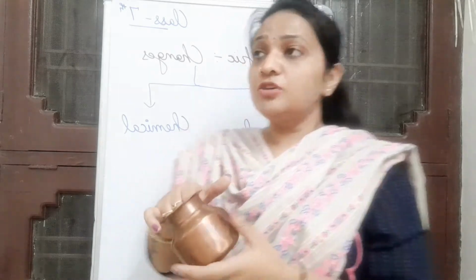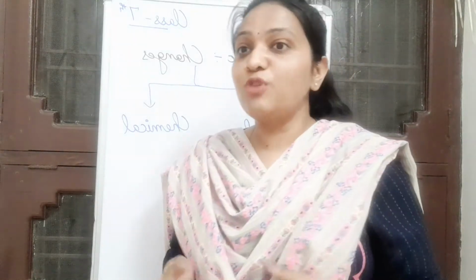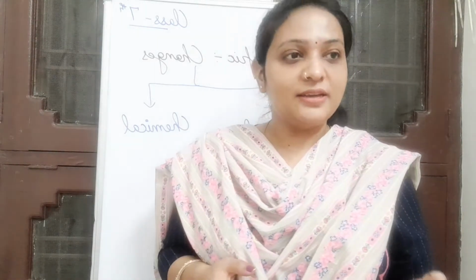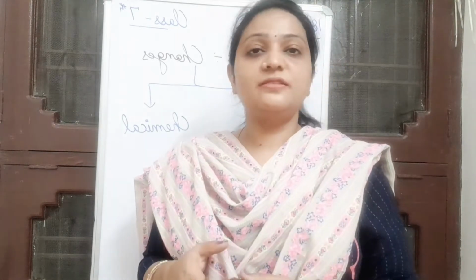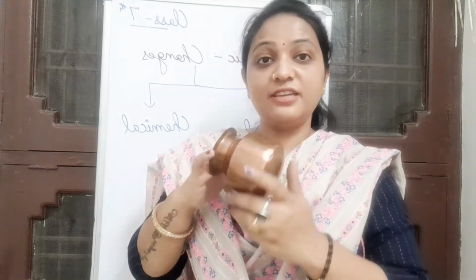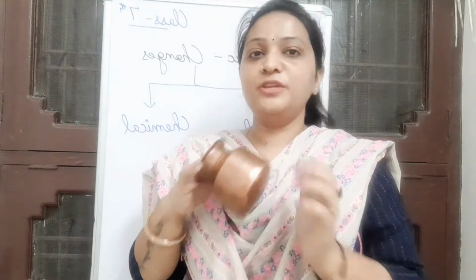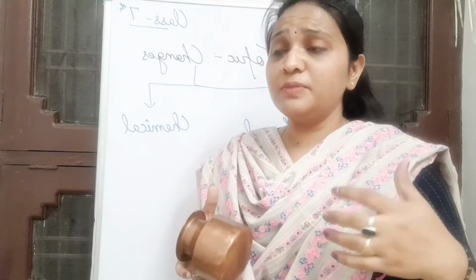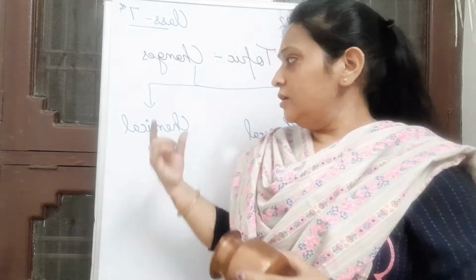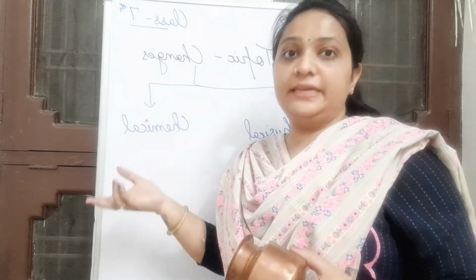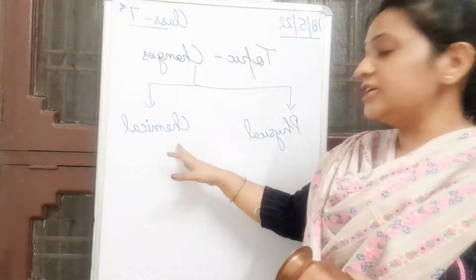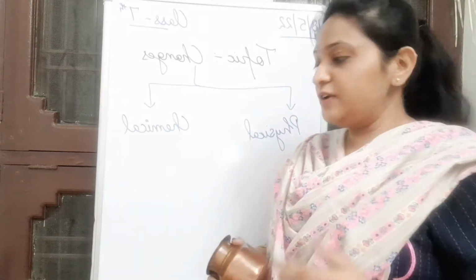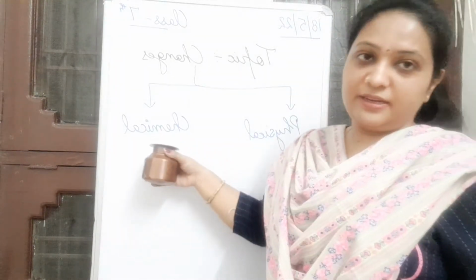Yes. So the air present. Yes. Anybody wants to say something? Yes. So the air present in our atmosphere creates a layer over the copper utensils. Yes. Very good. So you are not doing something on your own. So it is happening chemically, right? So such types of changes will come under chemical. Right, very good.